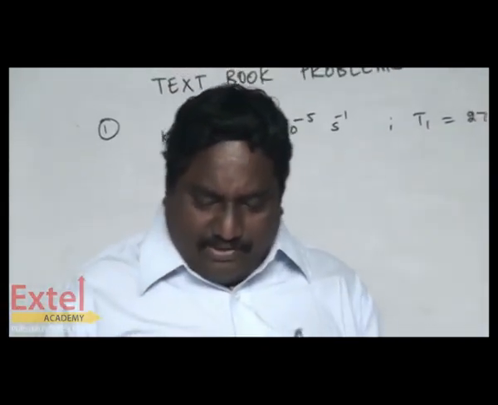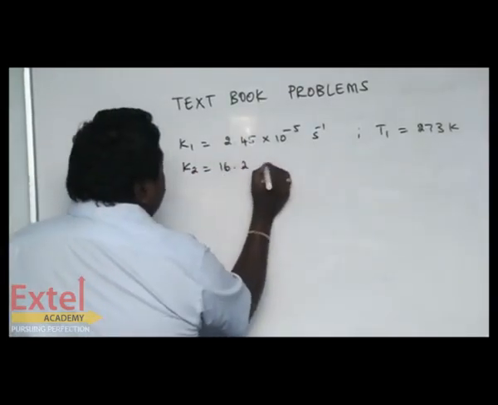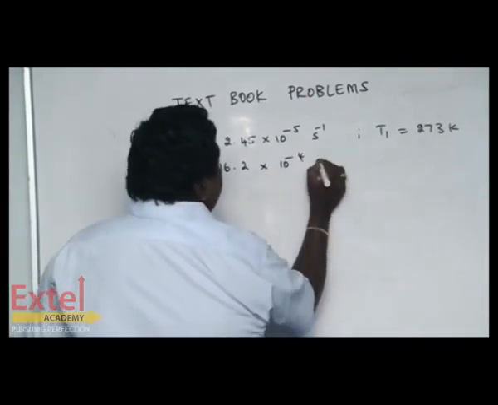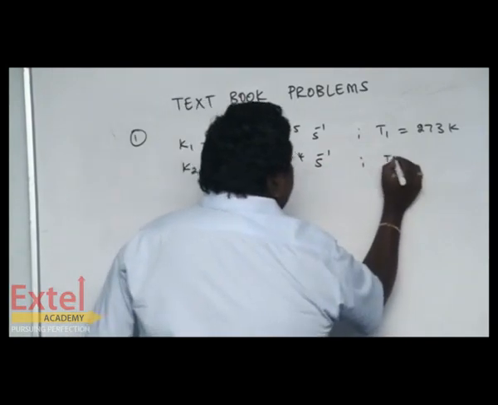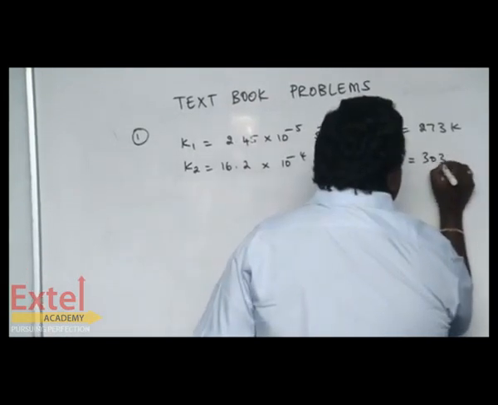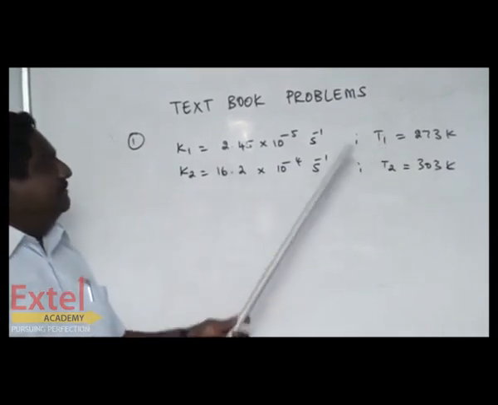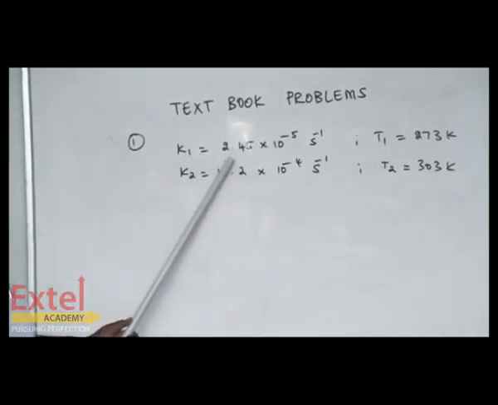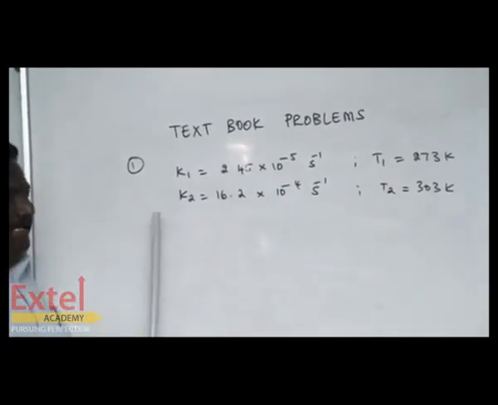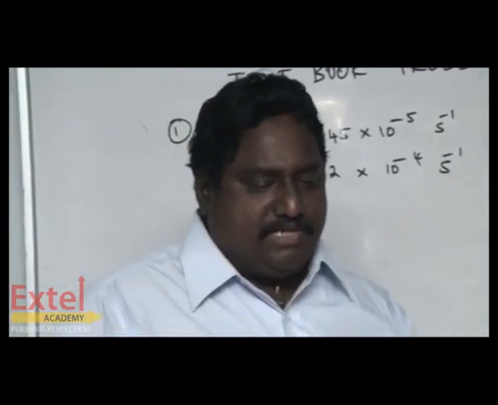And K2 is 16.2 × 10^-4 s^-1, given at temperature 303 Kelvin. So at 273 Kelvin the rate constant K1 is 2.45 × 10^-5. At 303 Kelvin, K2 is this value. The question is, calculate the activation energy.